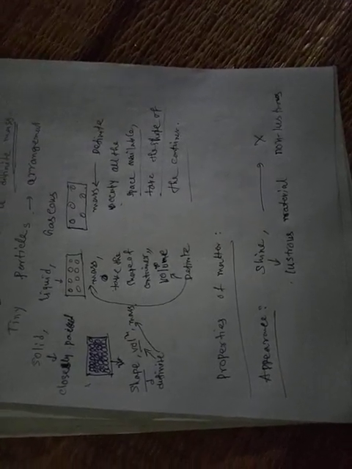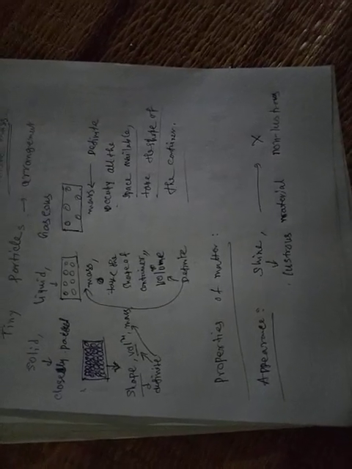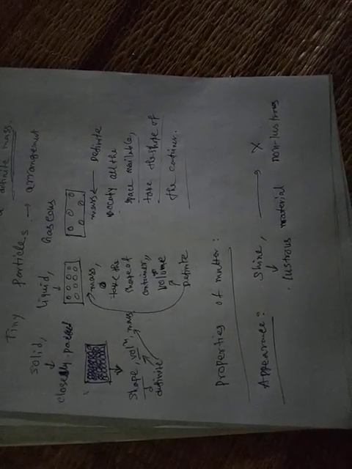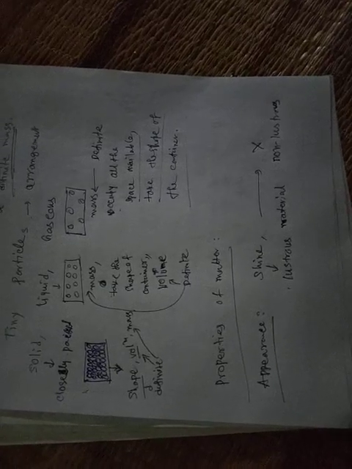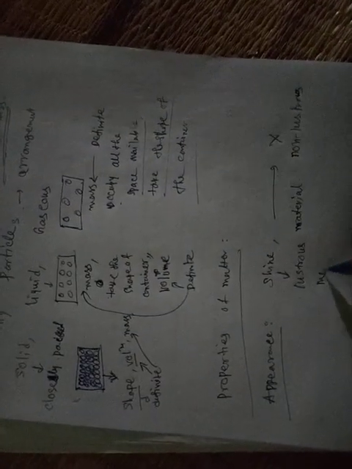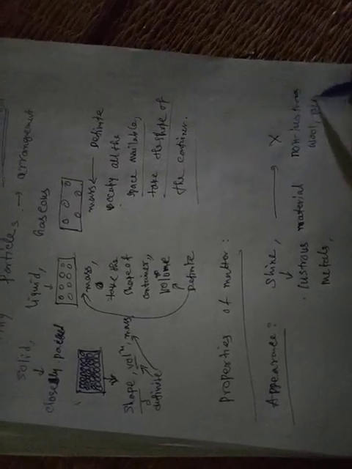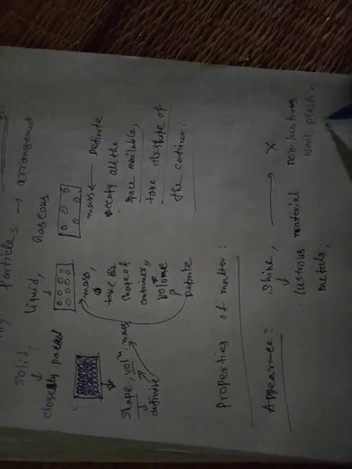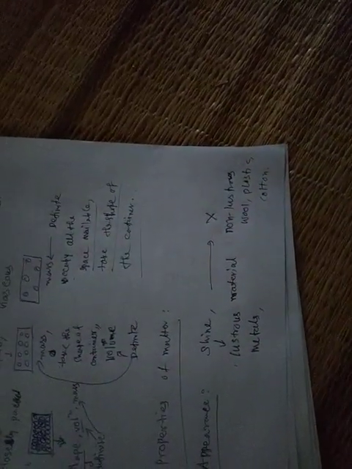Most of the metals shine. So most of the metals are lustrous material, and wood, plastic, cotton, rubber, these are the non-lustrous material. So clear? Appearance means how the material appears.